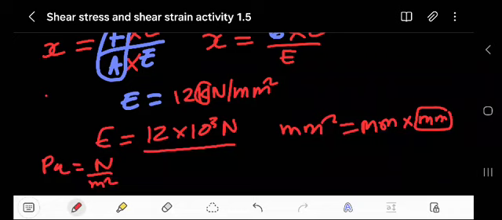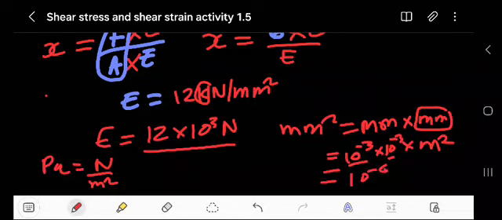So let us write that to be squared, and convert this to scientific notation. That will be times 10 to the minus 3 times 10 to the minus 3. Then the laws of exponents: the bases are the same, you add the exponents, it becomes 10 to the minus 6 meter squared. So now we are good, meter squared, but this is Pascal.